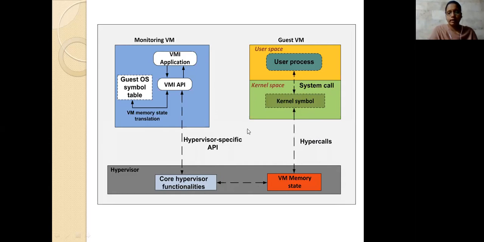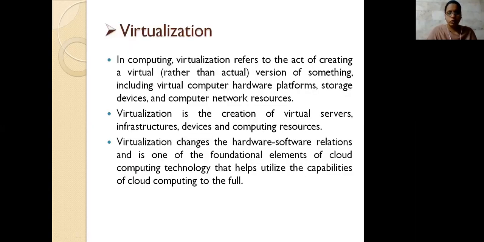This is an example representation of a virtual machine that you are using. Any virtual machine will have the guest virtual machine, and next it may contain the operating system you are providing and the memory spaces you are using. Anything you have done has to be monitored by another one, that is the virtual machine you are using here. So what is virtualization? How are we going to provide virtualization?